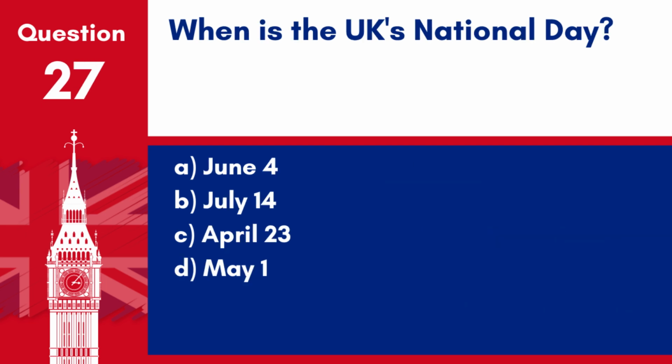Question 27. When is the UK's National Day? A. June 4. B. July 14. C. April 23. D. May 1. Answer: C. April 23. The UK's National Day, also known as St. George's Day, is celebrated on April 23.